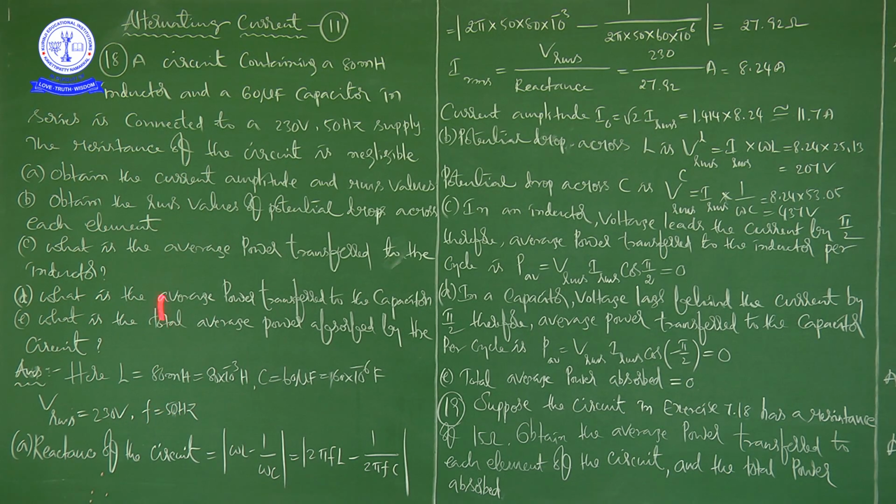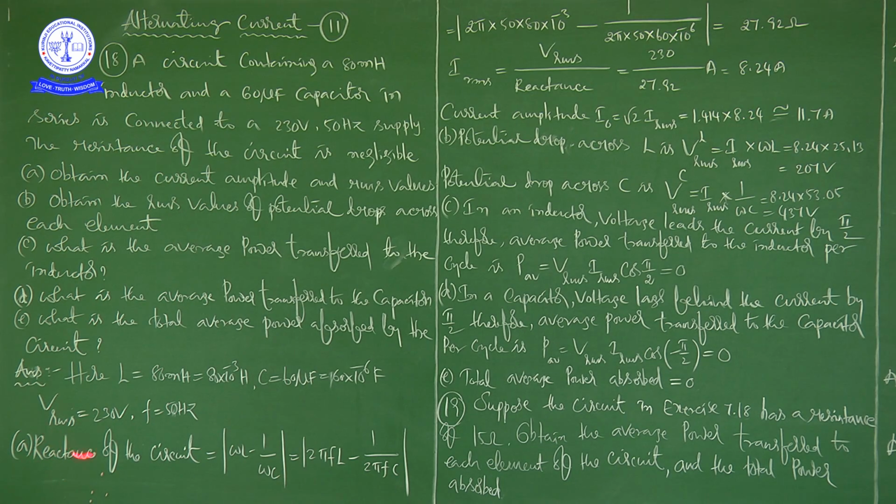Now, he is asking to find the current amplitude and RMS. So, how to find the current amplitude? We need voltage and resistance to calculate current according to Ohm's law. That's why here, first we have to calculate the reactance, and afterwards you can find out the current amplitude.